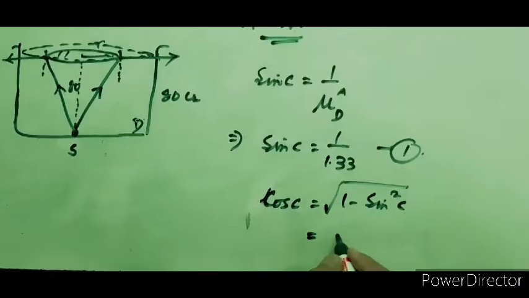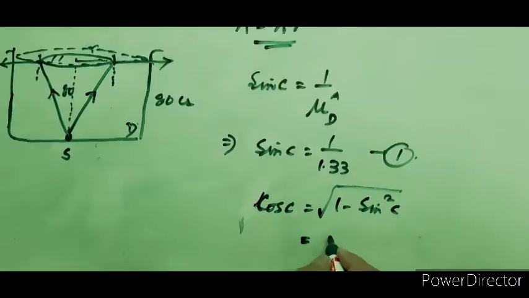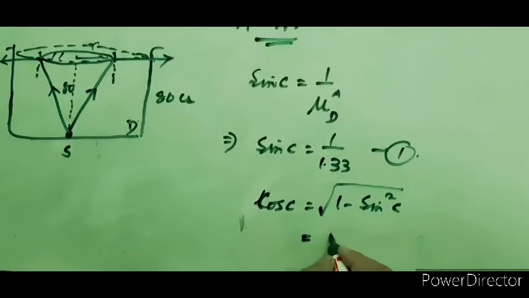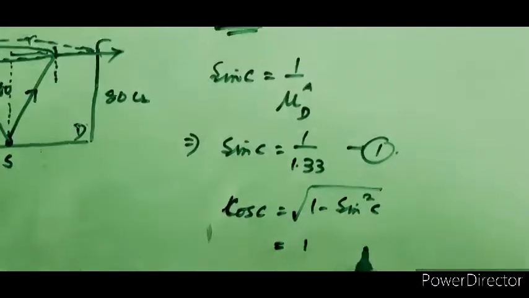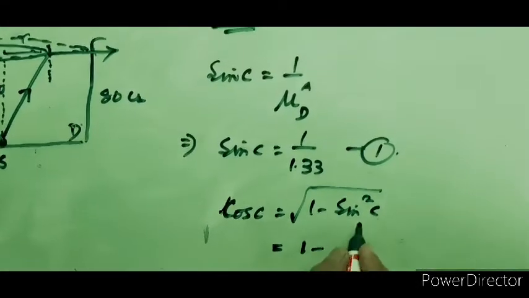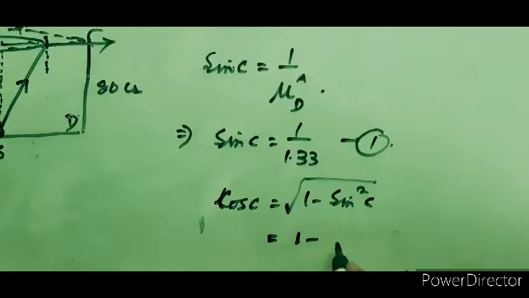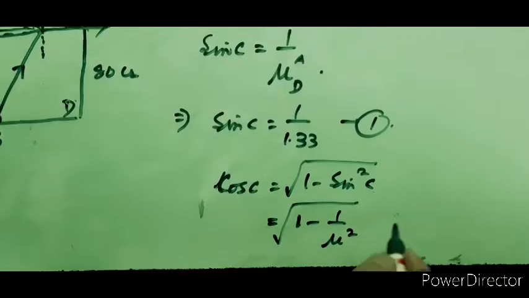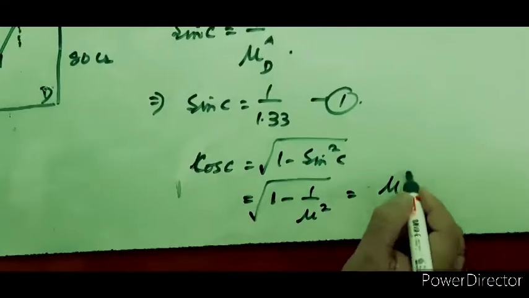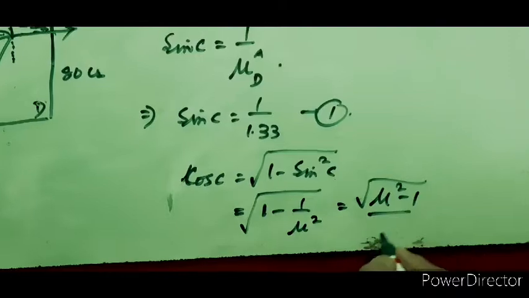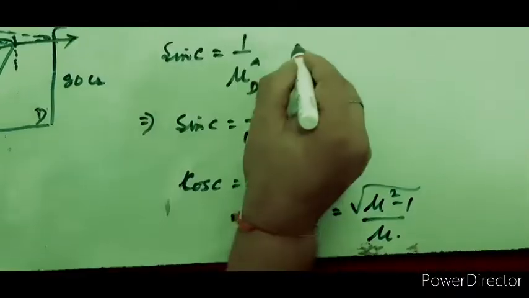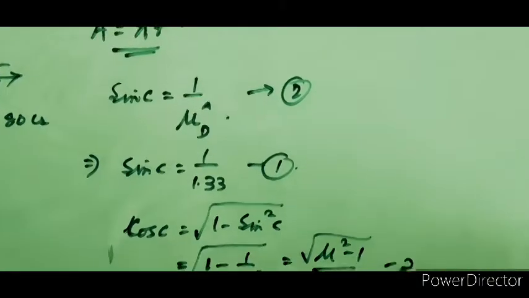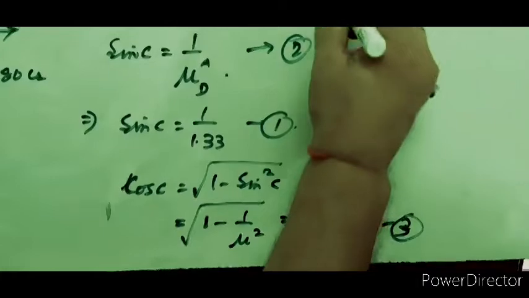Now if you put the value, using sine C equal to 1 by mu directly, cos C is equal to under root of 1 minus 1 by mu square, so it will be root of mu square minus 1, divided by mu. This is equation number 2, and this is equation number 3. So we can find out the tan C.